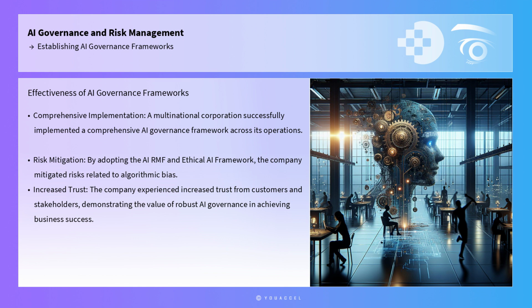To illustrate the effectiveness of AI governance frameworks, consider the case of a multinational corporation that successfully implemented a comprehensive AI governance framework across its operations. By adopting the AI RMF and ethical AI framework, the company mitigated risks related to algorithmic bias, improved transparency, and enhanced compliance with international regulations. As a result, the company experienced increased trust from customers and stakeholders, demonstrating the value of robust AI governance in achieving business success.